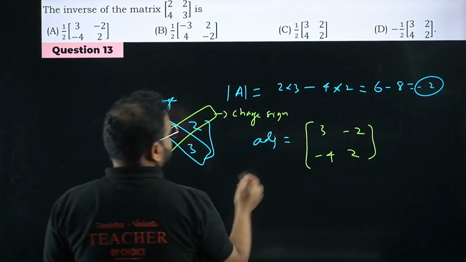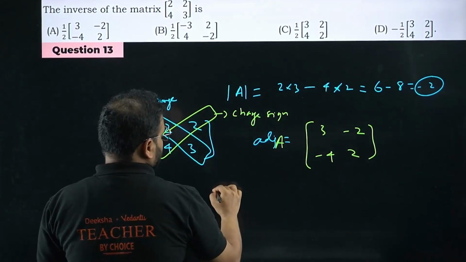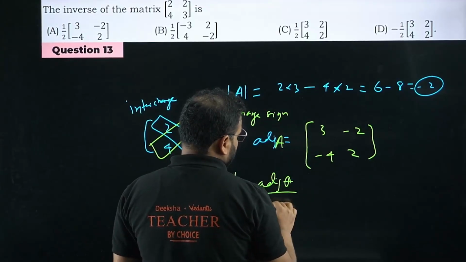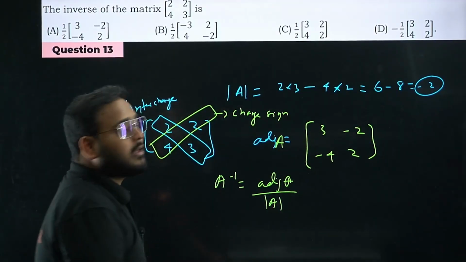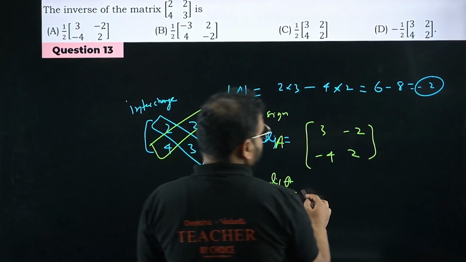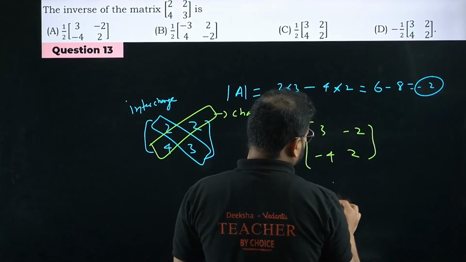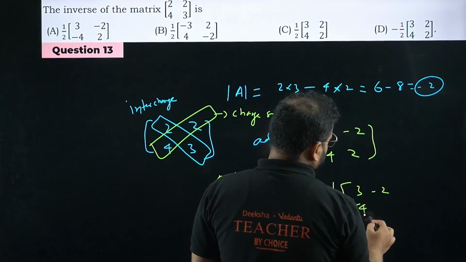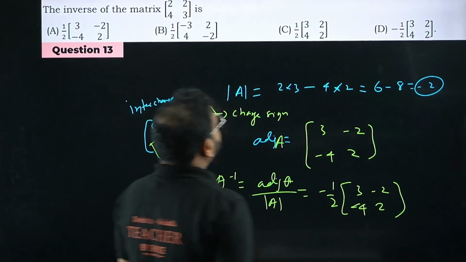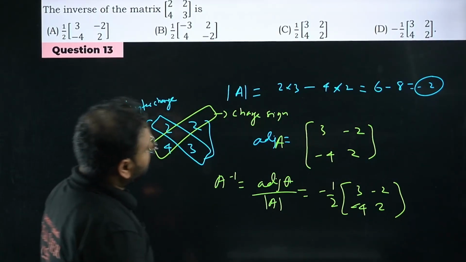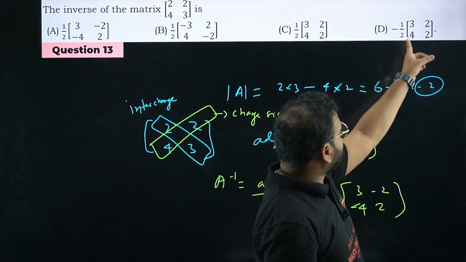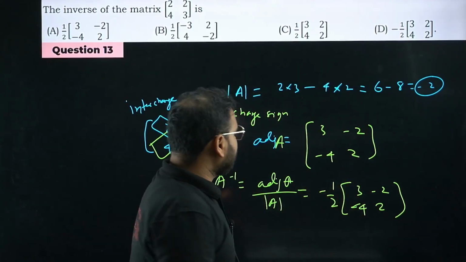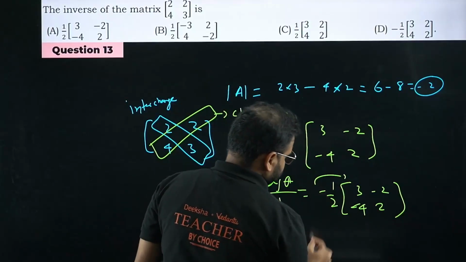Now with the formula for adjoint, this is adjoint, right? Inverse will be given by adjoint of A divided by determinant of A. So what we have over here is simply minus 1 by 2 times 3, minus 2 and minus 4, 2. There's no negative sign, right? 3, 2, 4, 2 is given, but I want 3, minus 2 and minus 4, 2. Take the negative sign inside.